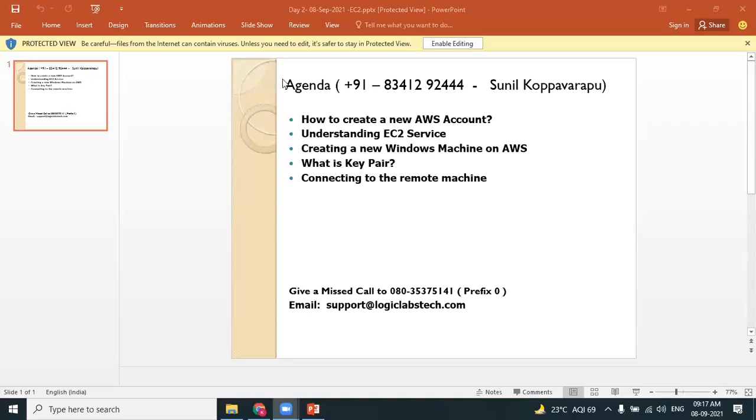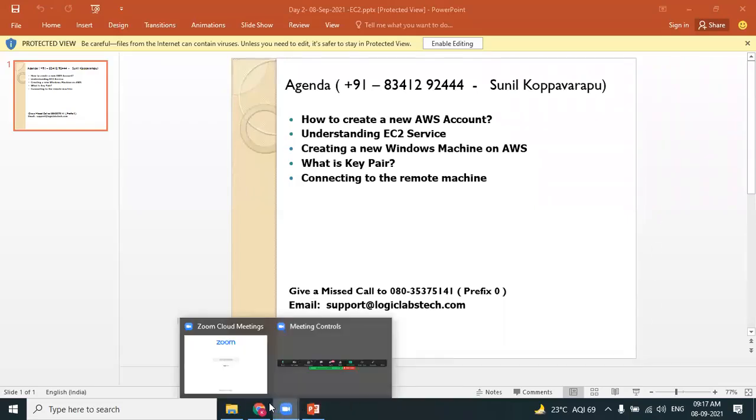Perfect. Okay, so let's get into the agenda for today's session. We will do hands-on, starting with a quick recap of what AWS is. Nothing complex. AWS is a collection of services, and we have already seen how to log into AWS. The URL, I hope you know, is aws.amazon.com. So let me log in one more time.